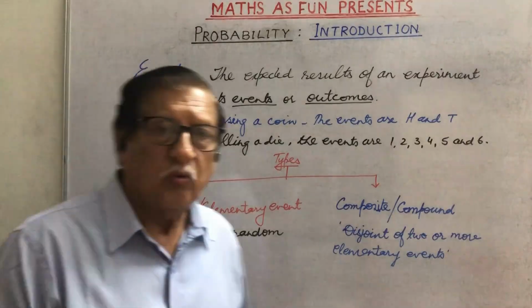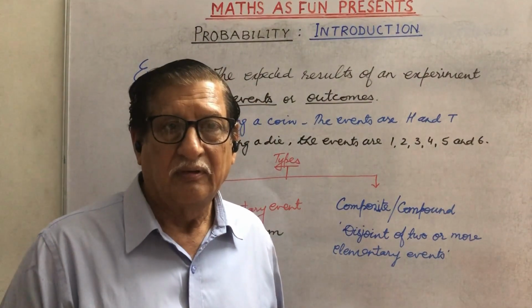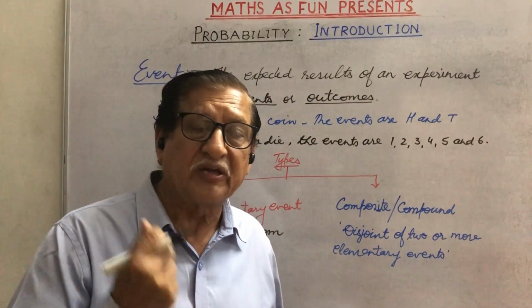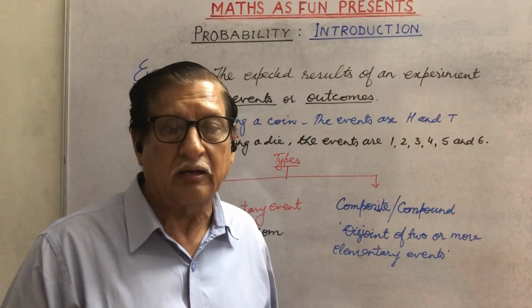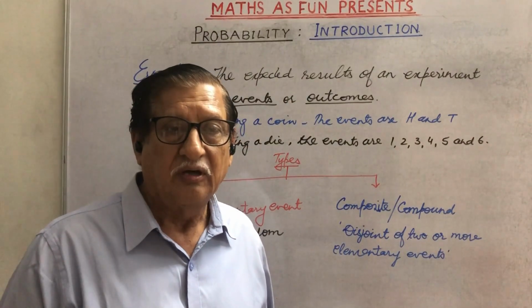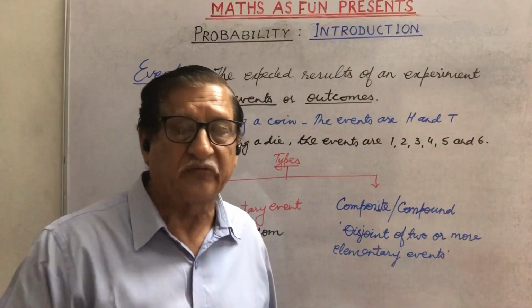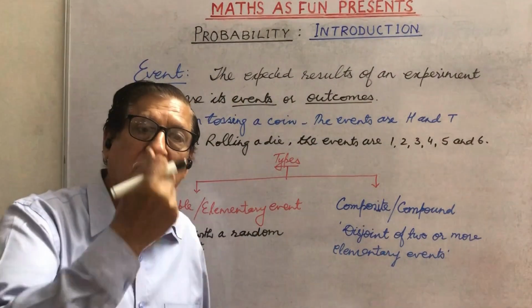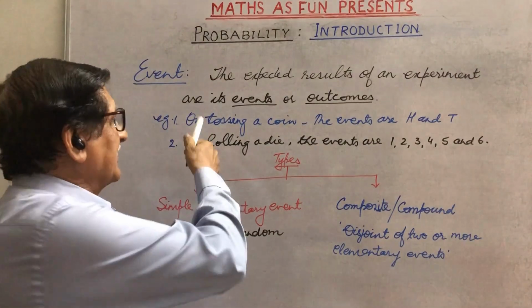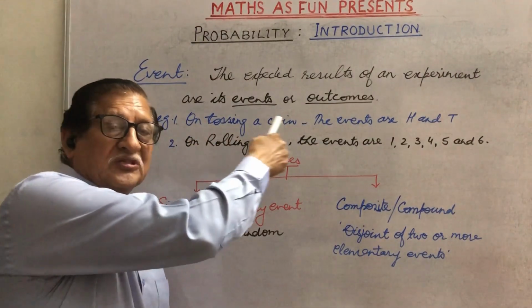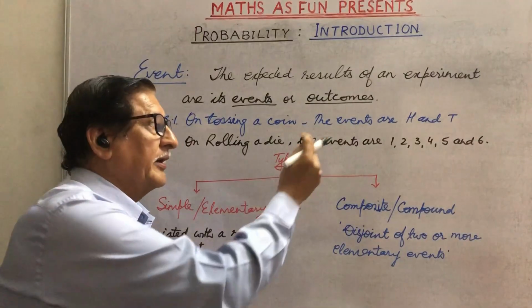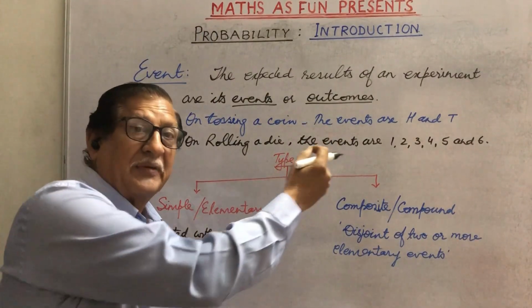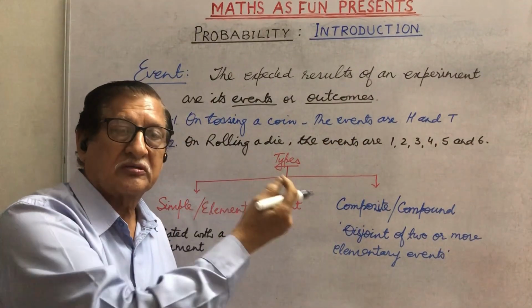What is an event? Whenever any experiment or trial is performed, all the expected results of it are known as its events, or they are also known as outcomes. For example, suppose we are tossing a coin, then head and tail, we represent them H and T, are its events.